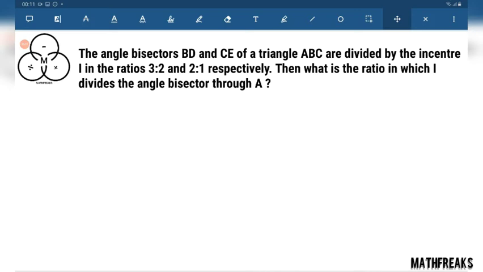This is a very simple question. If we just draw a triangle, then we can visualize this more clearly.